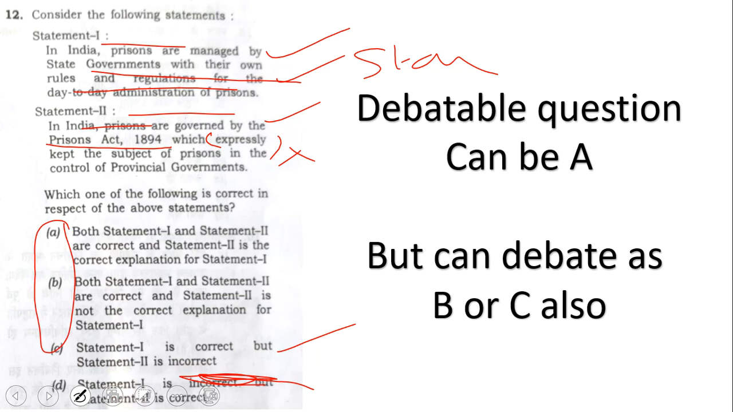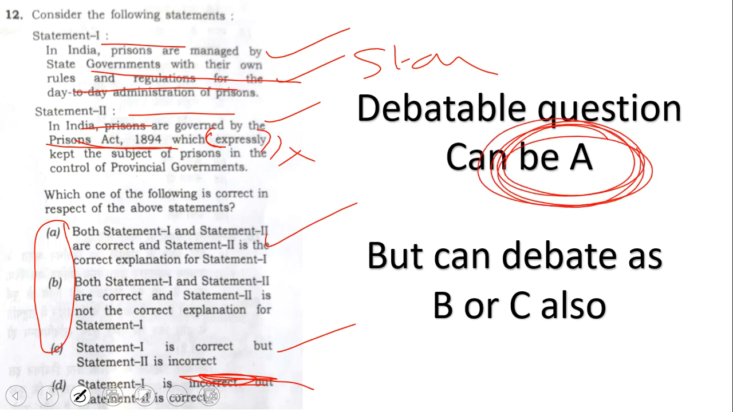Now, I don't know what they mean by expressly. Ideally, if you see, the Prisons Act is giving it in state control and the states define the rules. So it should be the correct explanation and A should be the answer. This is what I feel the answer key will say a year later. But this is very in-depth; maybe they are telling this is the one which did it for the first time. I don't know what expressly means.